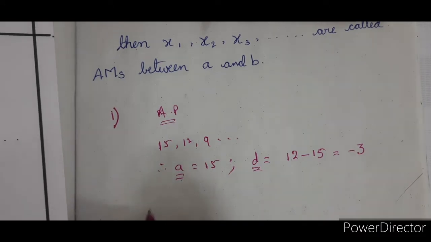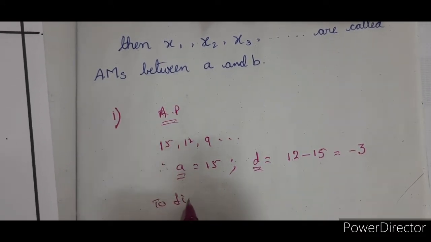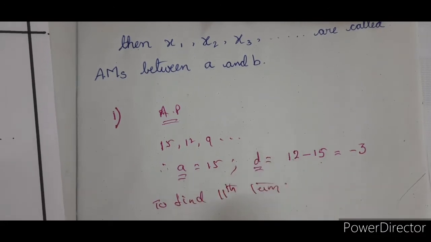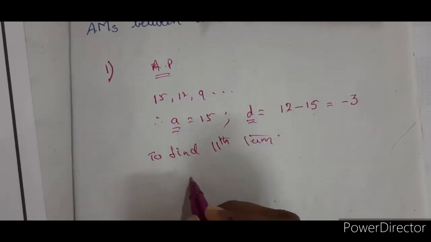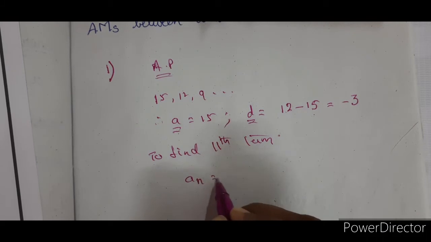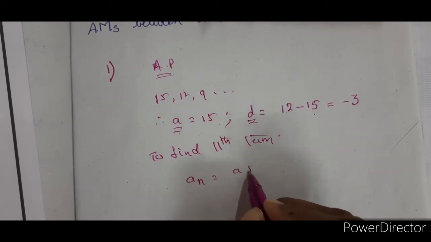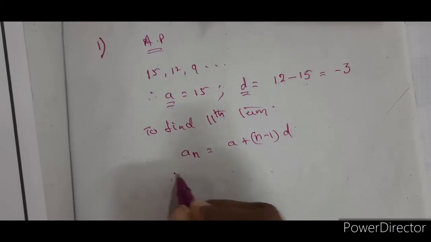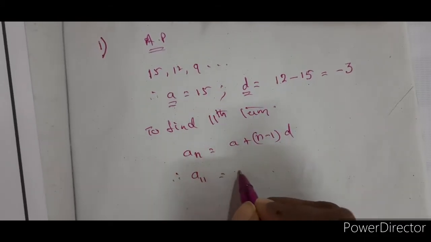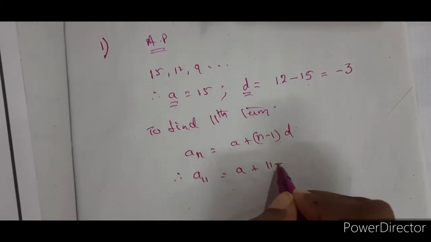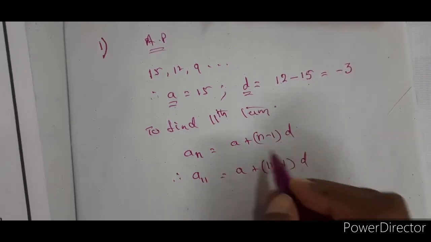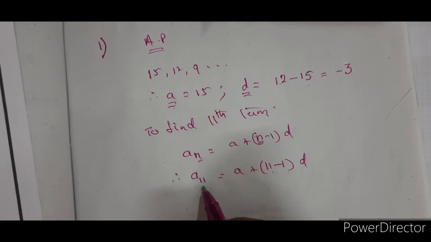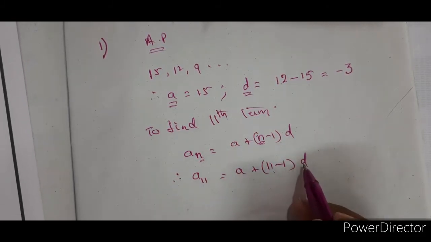The 11th term is asked, so we need A11. AN is equal to A plus (N minus 1) into D. Therefore, A11 is equal to A plus (11 minus 1) into D, because the nth term here is the 11th term, so 11 minus 1 is 10.